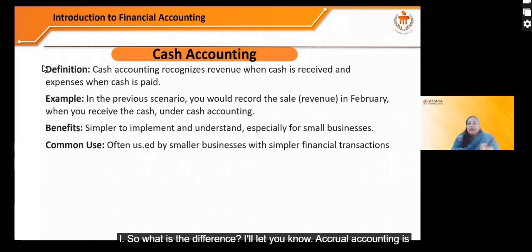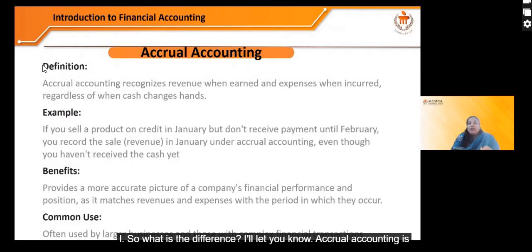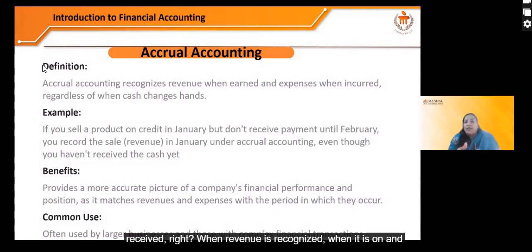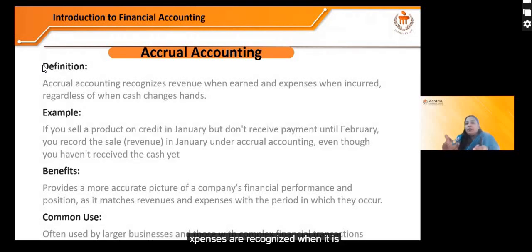So what is the difference? I'll let you know. Accrual accounting is when revenue is recognized when it is earned, regardless of when the cash is received. Right? Revenue is recognized when it is earned, and expenses are recognized when they are incurred, regardless of when cash changes hands. Right? For example, I have mentioned here.